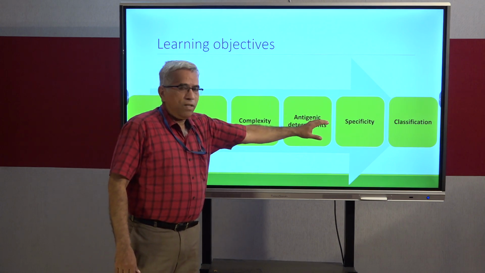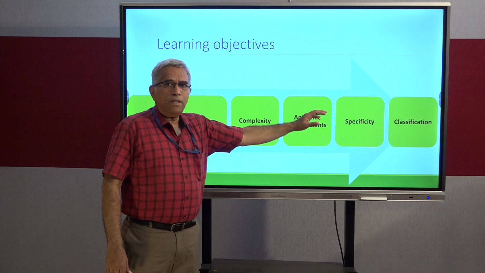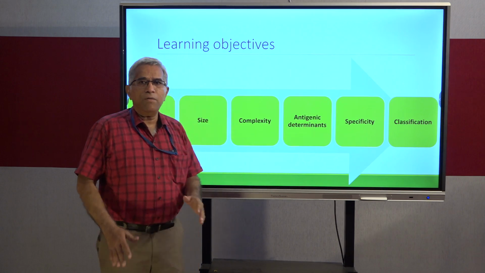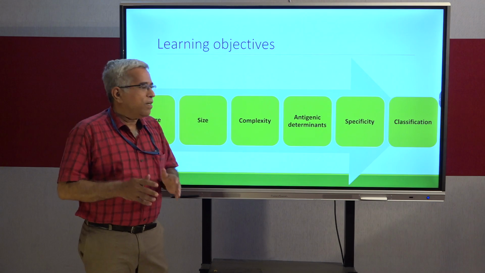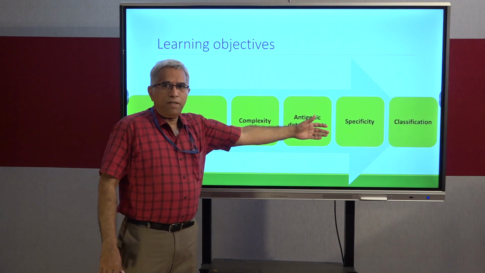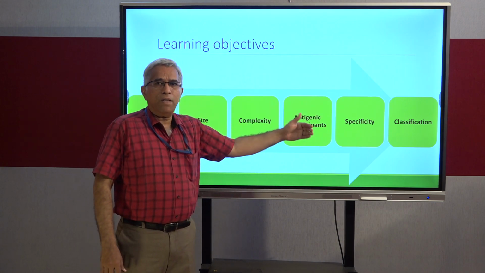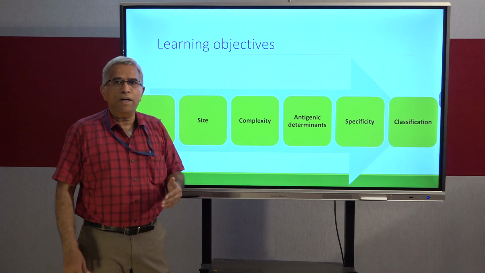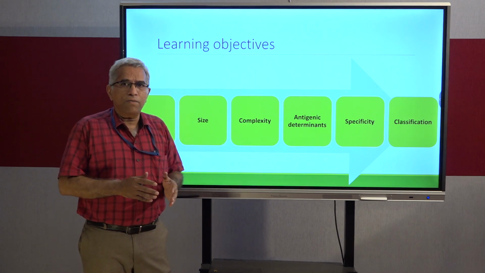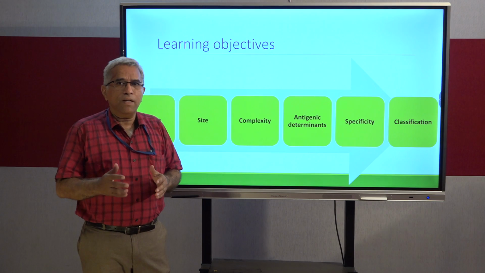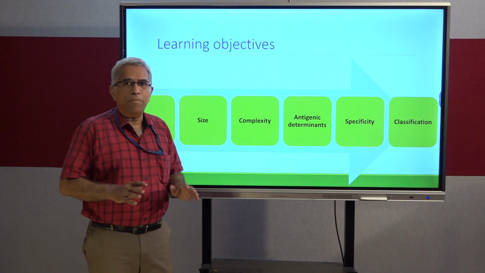And specificity. Each antigen is specific. That means they exhibit some sort of specific nature. Followed by classification. How they are classified. That means there are certain classification criteria. Antigens are classified into exogenous, endogenous, like that. We are going to learn about these dimensions and dynamics.